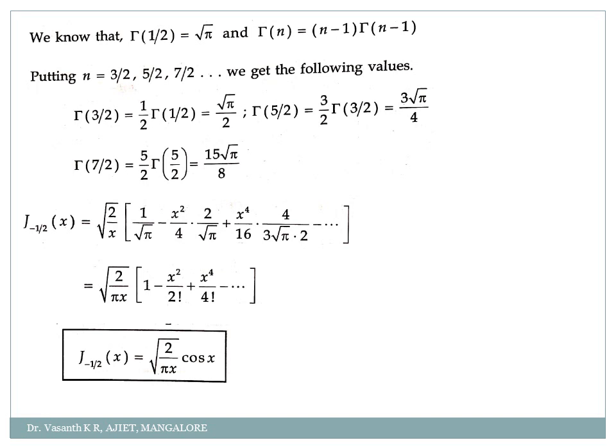So my dear students, in this video we explained the series solution of Bessel's differential equation and two problems, that is J 1/2 and J minus 1/2. So go through these problems and the derivation carefully. It is very, very important. And if you have any doubts or confusions in this, please contact me. So this is all about Bessel's. Next class I'll discuss the derivation of the series solution of Legendre's differential equation.